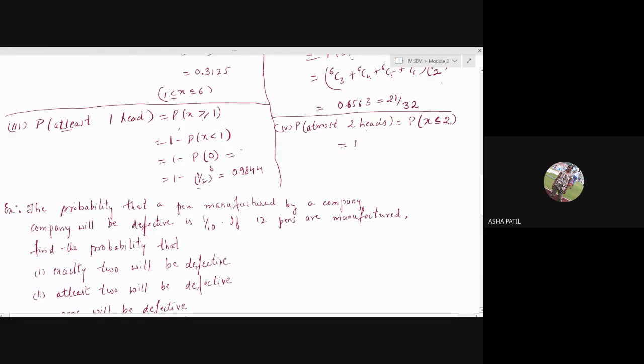So which all probabilities will come? 0, 1 and 2. So it is 6C0 into (1/2)^6, 6C1 into (1/2)^6, and 6C2 into (1/2)^6. So you get (1/2)^6 common everywhere. You can take it outside. Calculate 6C0, I think it is 1. 0.3281.